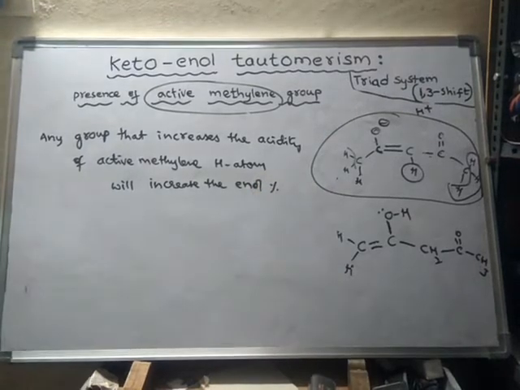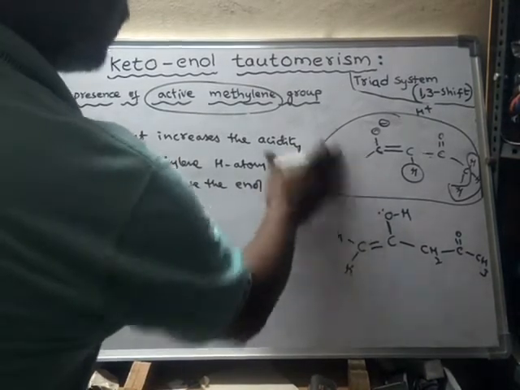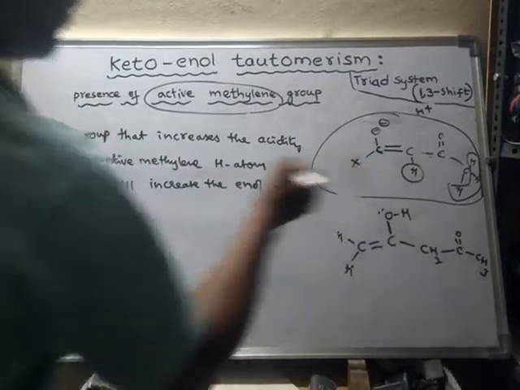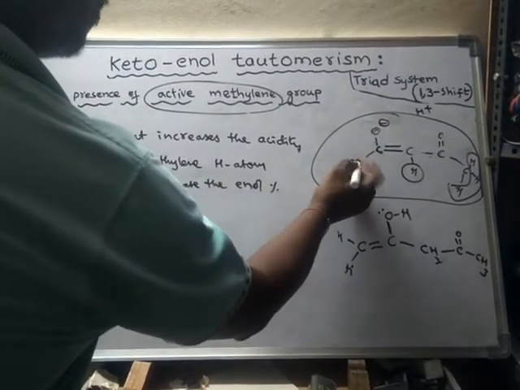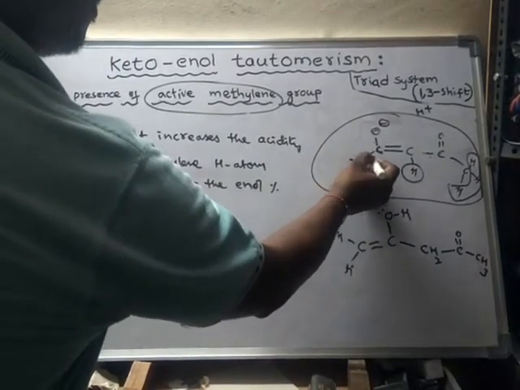For example, there is a group attached to this one. So here, some group. So what happened?